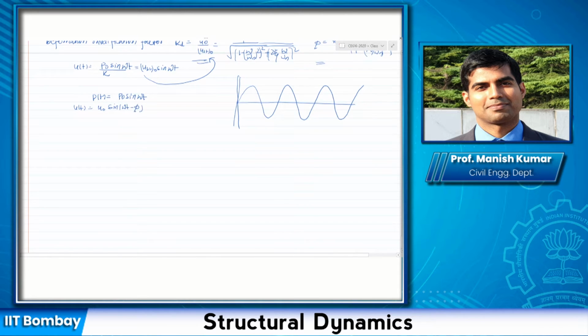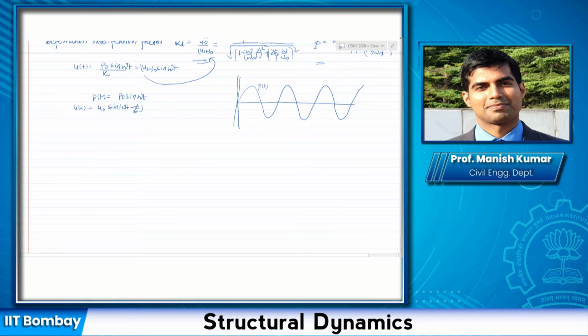So this and this actually differ by this angle here, and this angle is what is called a phase angle. Depending upon the value of phi, the response u(t) might lag behind the p(t), or go ahead of this function.